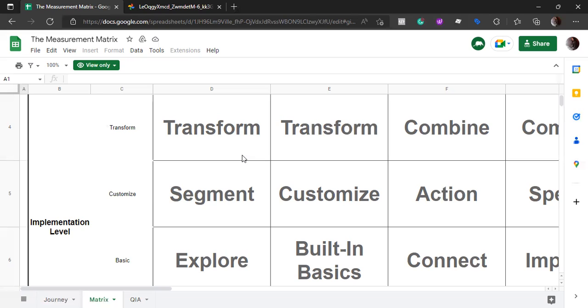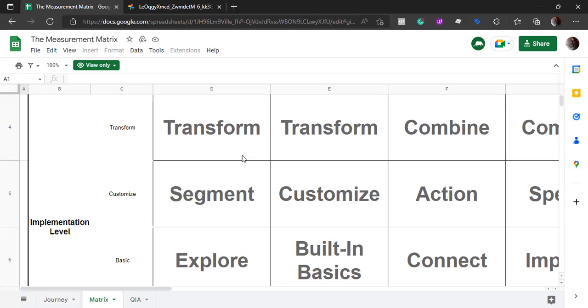Better implementation is there on this level. So whatever we saw was missing on the basic level, we can customize according to our own need. Then we have transform, where we pull in different data sources and put them in a single data source and ask powerful questions. We can use BigQuery and Google Data Studio.